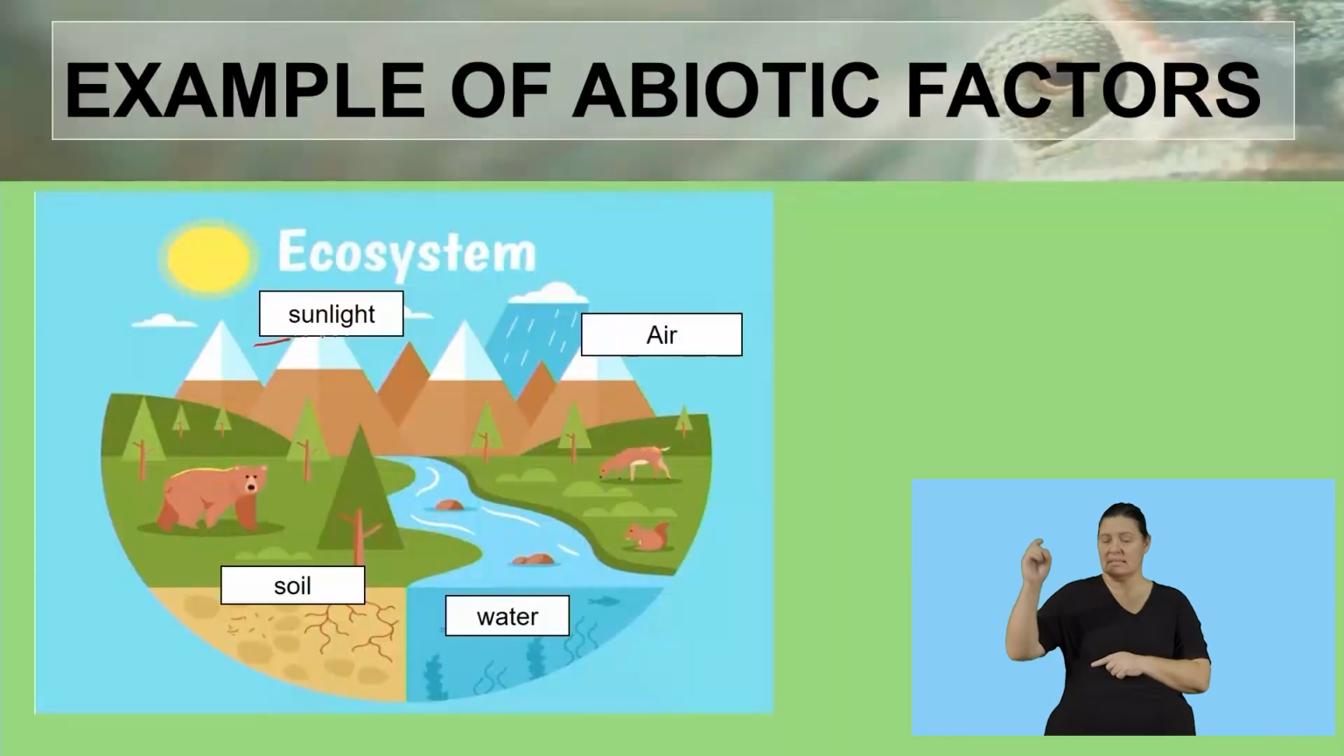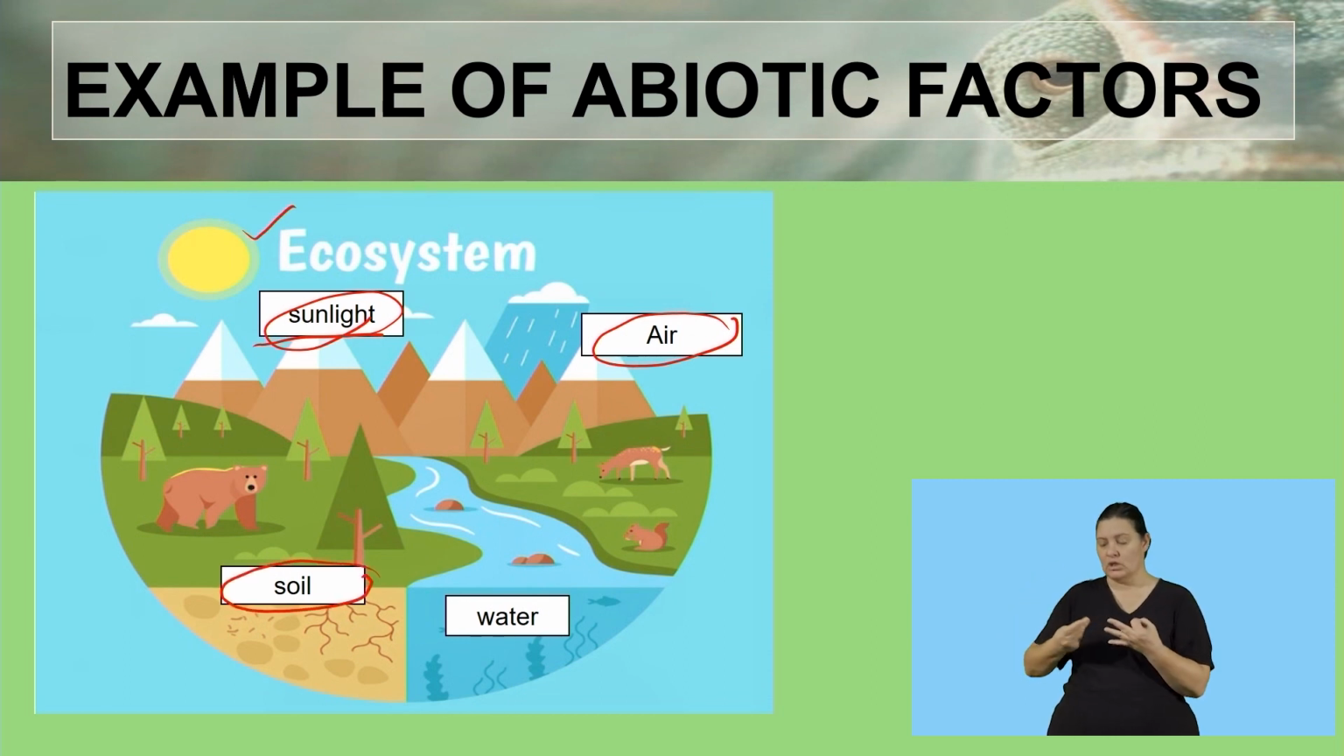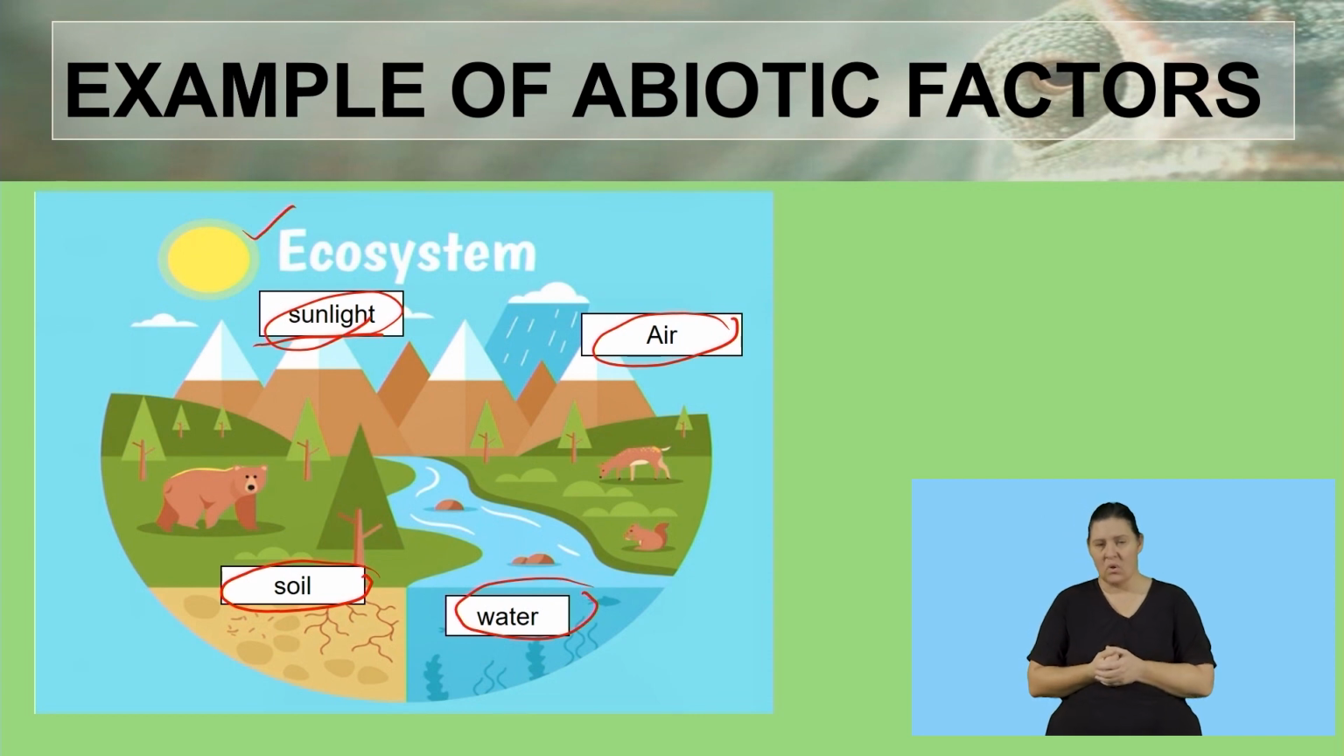The first one that we come across there is sunlight. We can see there's a beautiful sun over here, which gives us sunlight. And then the second one is the air or the atmosphere. Then we have the soil down here. Then we have water. So these are the examples of the non-living factors, or the abiotic factors, in our ecosystem.